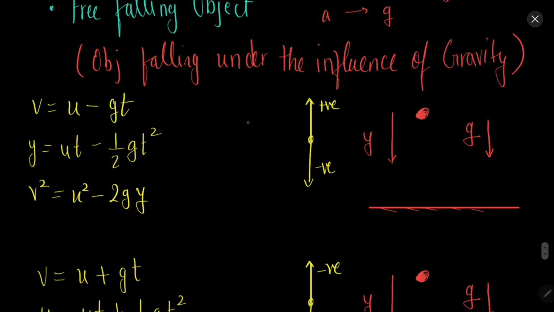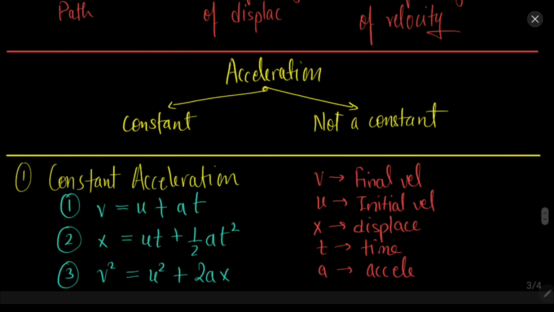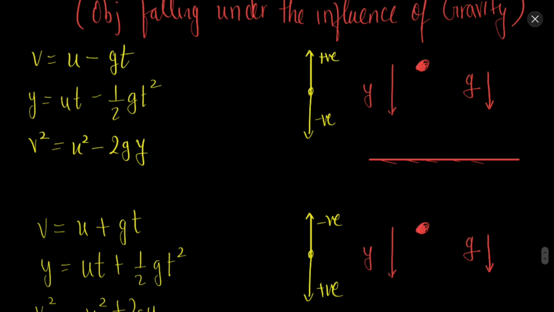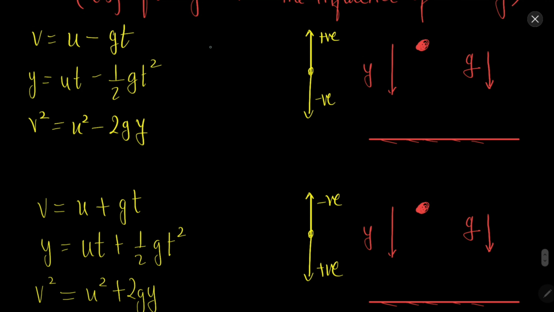You can use either scheme, and according to that just decide the sign of velocities and acceleration due to gravity. Remember that if the object is moving down in the first scheme, then the velocity will be negative, so put that value as negative, and in the second scheme, if the object is moving down, then put the value of velocity as positive.